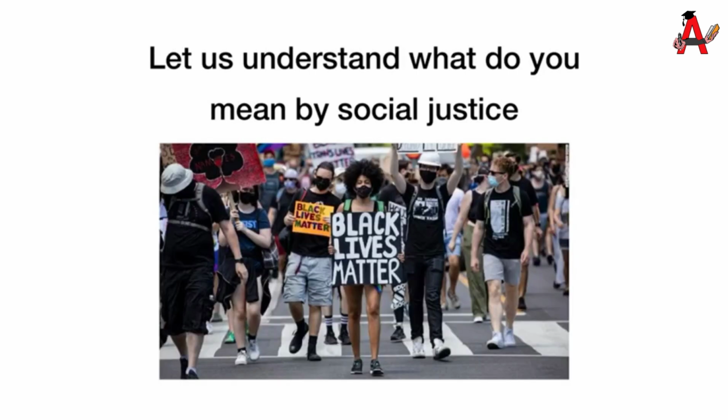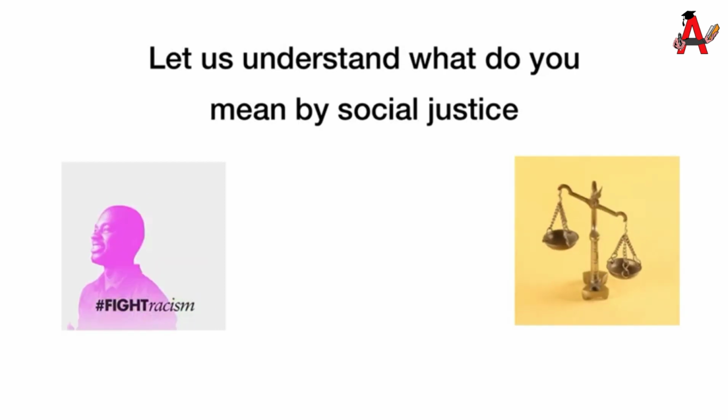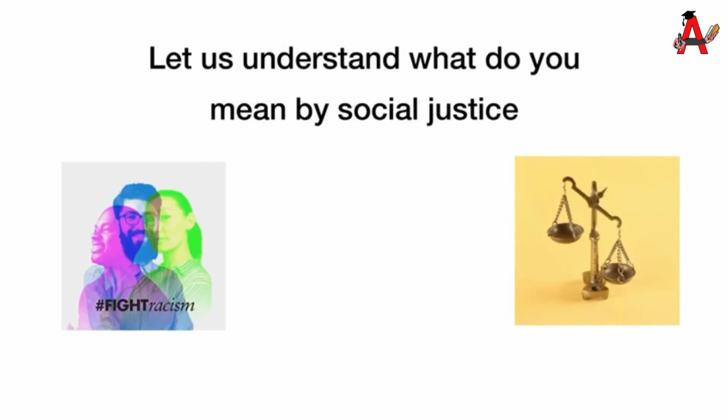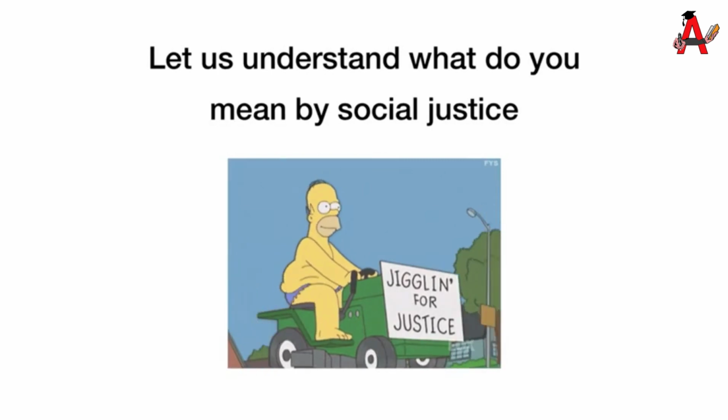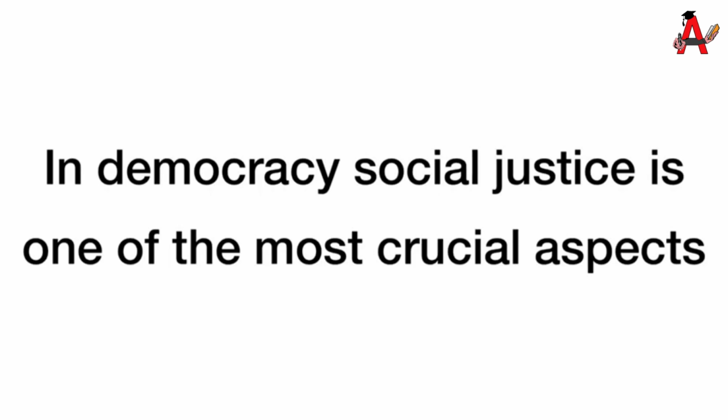It would mean ending the discrimination on the basis of caste, creed, gender or any other parameter. So it is the idea to create a social and a just society which is giving equal opportunity to all its people. And in democracy, social justice is one of the important things.